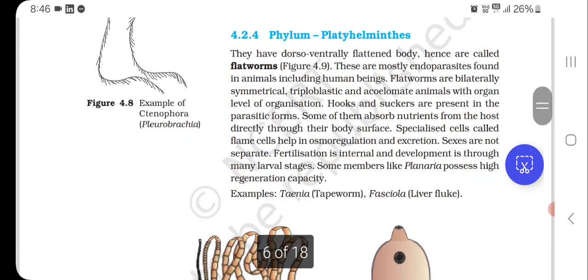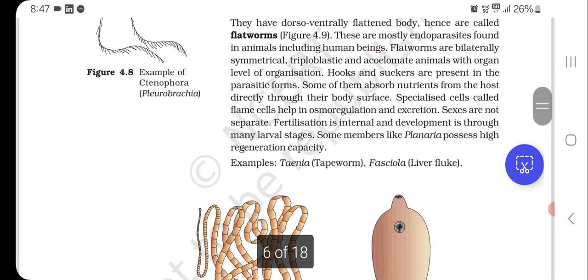Phylum Platyhelminthes. They have a dorso-ventrally flattened body, hence are called flatworms. These are mostly endoparasites found in animals including human beings. Flatworms are bilaterally symmetrical, triploblastic and acoelomate animals with organ level of organization. Hooks and suckers are present in the parasitic forms. Some of them absorb nutrients from the host directly from their body surface.